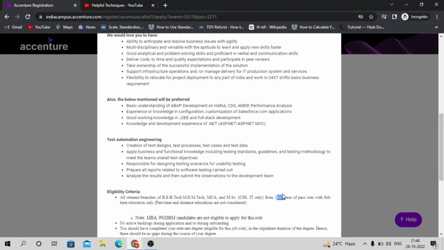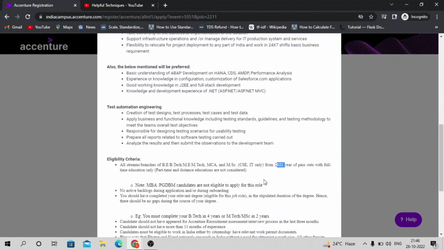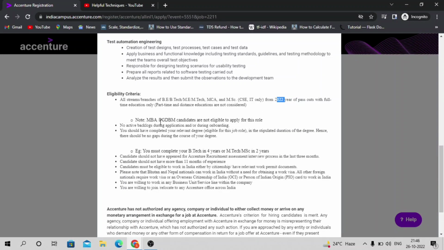I would suggest that if you belong to some other batch or pass out year, you should also apply, because later when they start hiring for your batch, you will get the notification or a test invitation. MBA or PGDM candidates are not eligible for this profile, because this is related to the IT profile only.